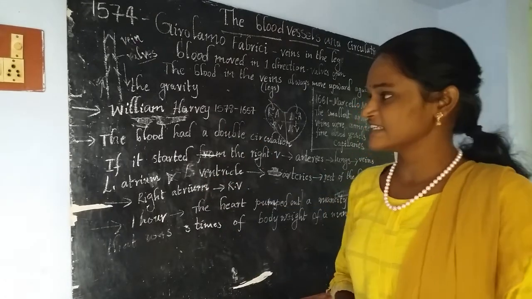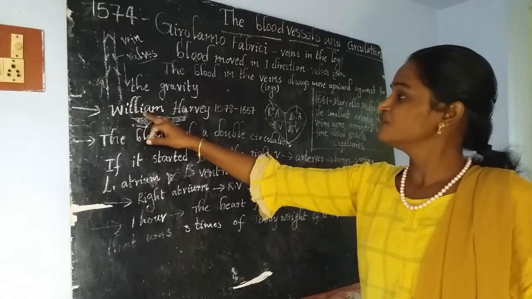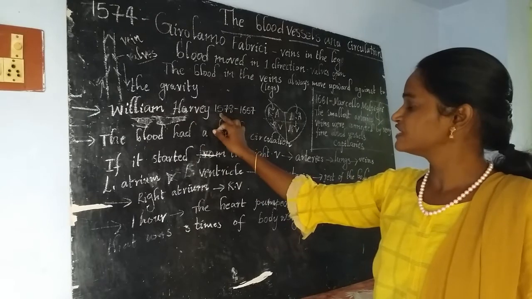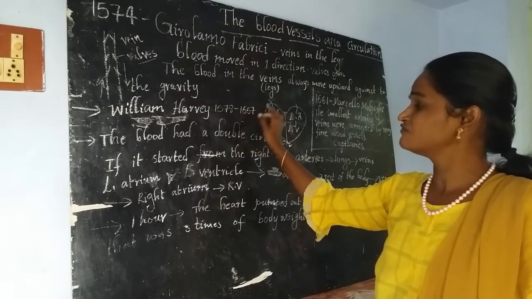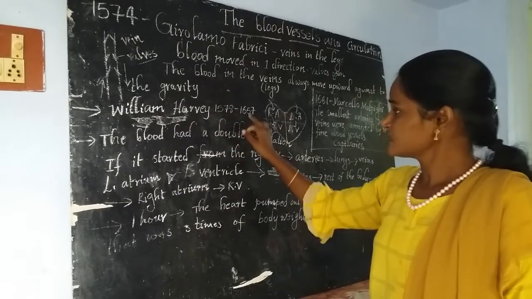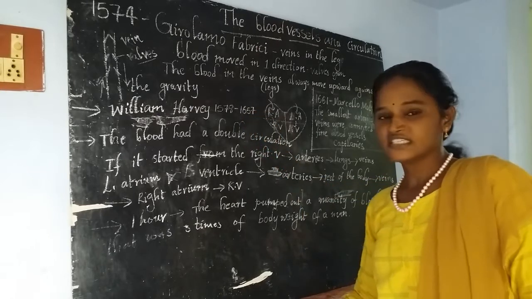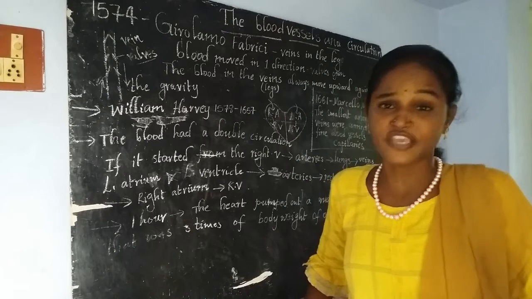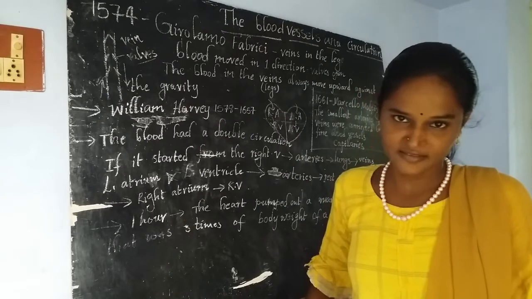Later, another scientist named William Harvey, from the year 1578 to 1657, conducted his experiments and gave a lot of information to the people.